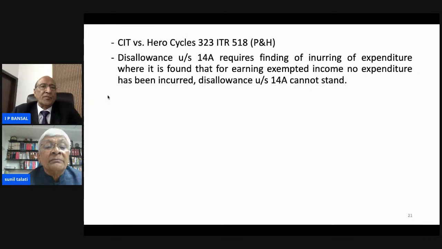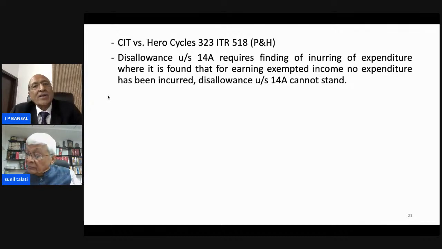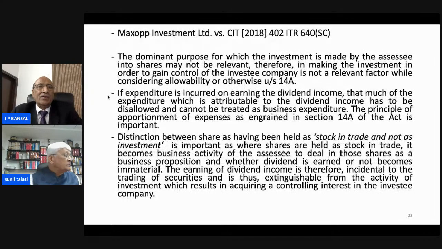of Bombay High Court. Now I am coming to the decision of Honorable Punjab and Haryana High Court in the case of CIT versus Hero Cycle, 323 ITR 518. It says that disallowance under section 14A requires finding of incurring of expenditure. Where it is found that for earning exempt income no expenditure has been incurred, disallowance under section 14A cannot stand. So the primary requirement for invocation of 14A would be that there should have been expenditure incurred by the assessee to earn that exempted income. If it is not there, then 14A is not applicable at all.